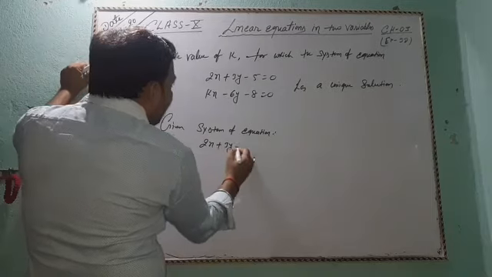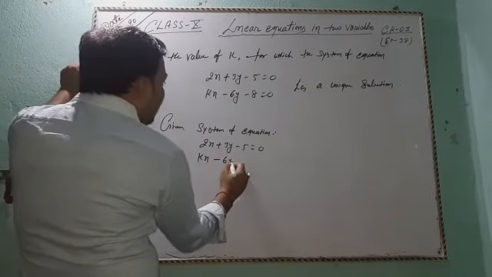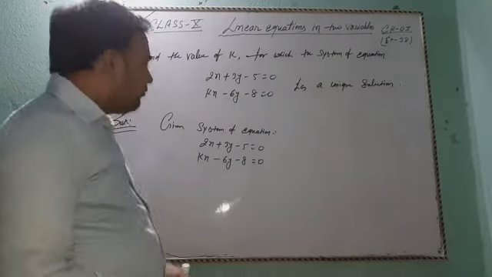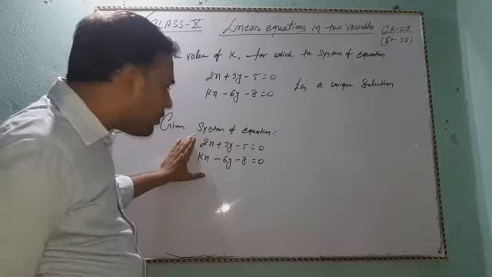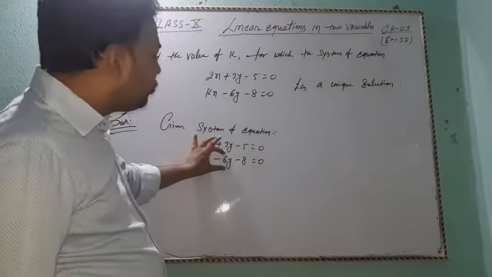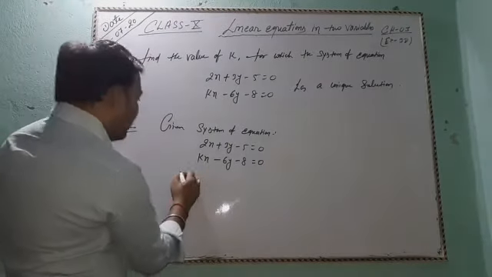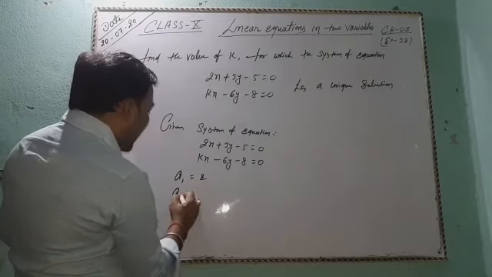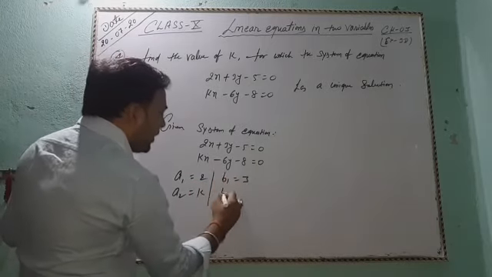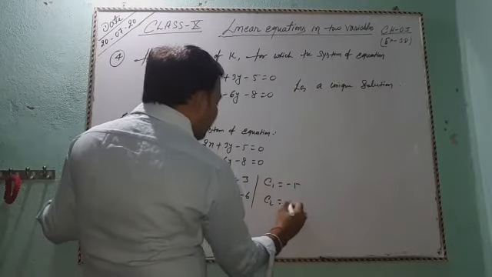The system of equations: 2x plus 3y minus 5 equal to 0 and kx minus 6y minus 8 equal to 0. Students, this system of linear equations has the form of a1x plus b1y plus c1 equal to 0 and a2x plus b2y plus c2 equal to 0, where a1 equal to 2 and a2 equal to k, b1 equal to 3 and b2 equal to minus 6, and c1 equal to minus 5 and c2 equal to minus 8.